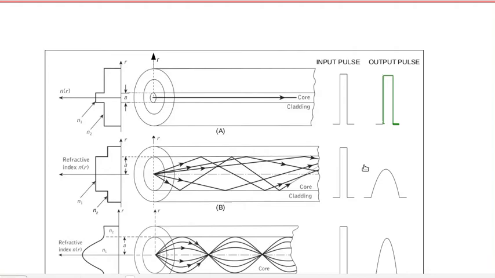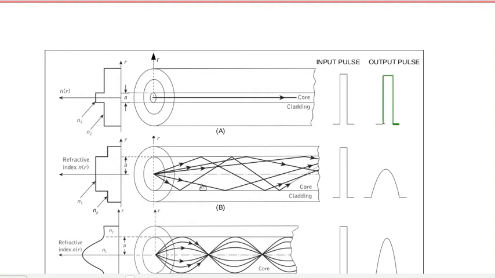The second is intermodal dispersion. Dispersion caused by multimode propagation of light is called intermodal dispersion. When light enters an optical fiber, it is split into small pulses propagating through different paths.